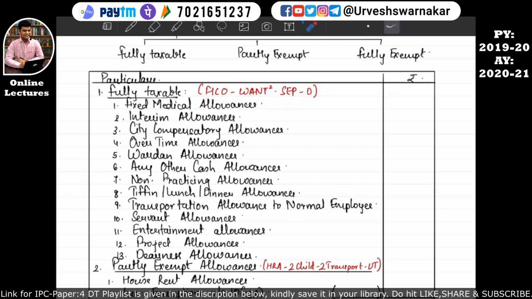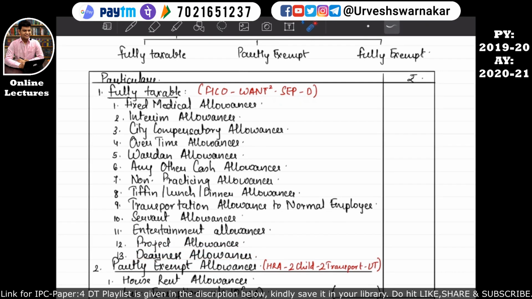So F in our acronym stands for fixed medical allowances, I stands for interim allowances, C stands for city compensatory allowances, O stands for overtime allowances, W stands for warden allowances, A stands for any other cash allowances, N stands for non-practicing allowances, T stands for tiffin, lunch, dinner allowances, T2 stands for transportation allowances to normal employee. If you want you can put inverted commas over here and underline this normal employees. Then S stands for servant allowances, E stands for entertainment allowances, P stands for project allowances, D stands for duration allowances.